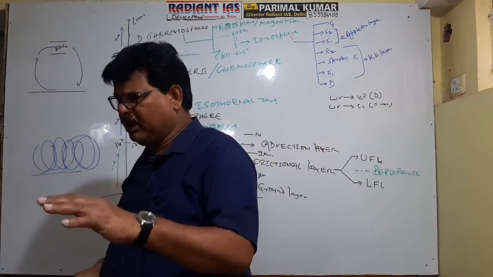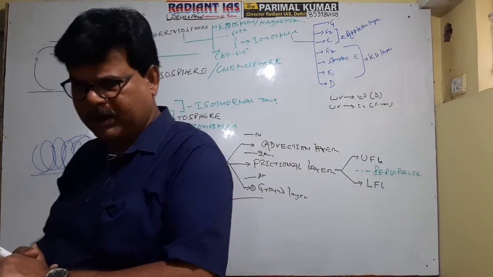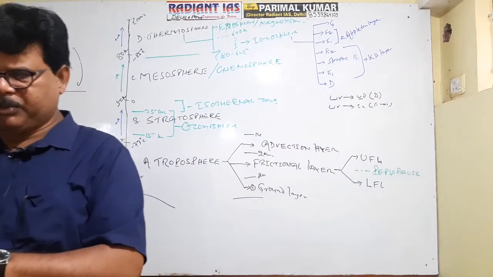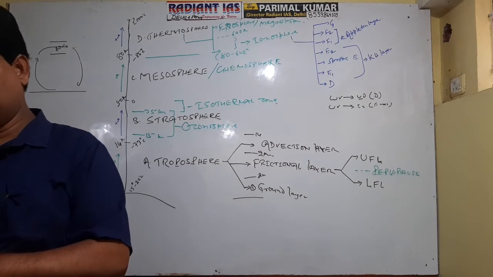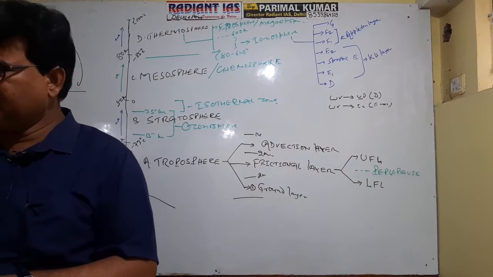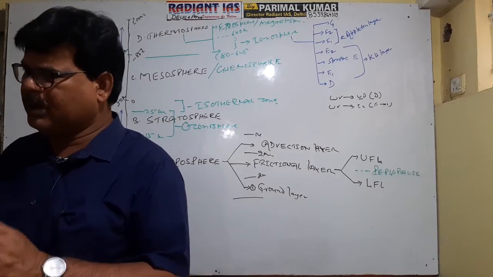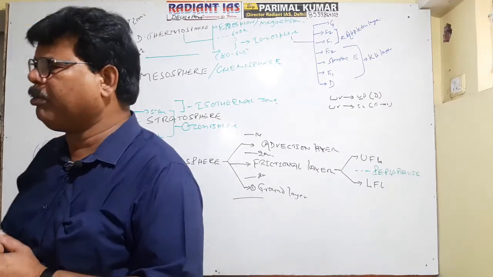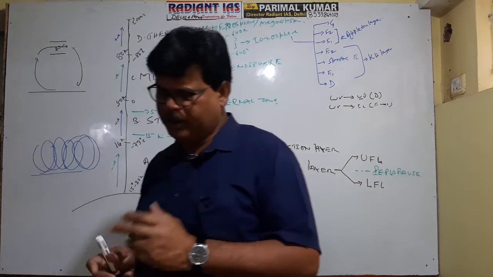Clear, na? In the lower part, dew and frost formation occur. In the frictional zone, mist, fog, and smoke formation occur. And in the advection zone, different types of clouds are formed. They are known by different names, and cumulonimbus cloud causes the heaviest rainfall. Nomenclature is done according to height and according to character.